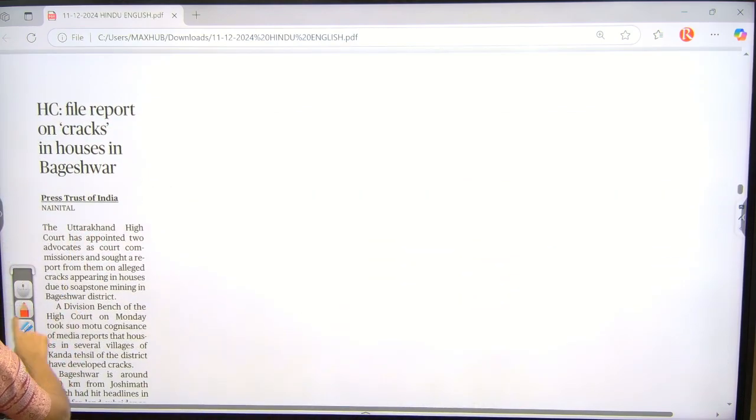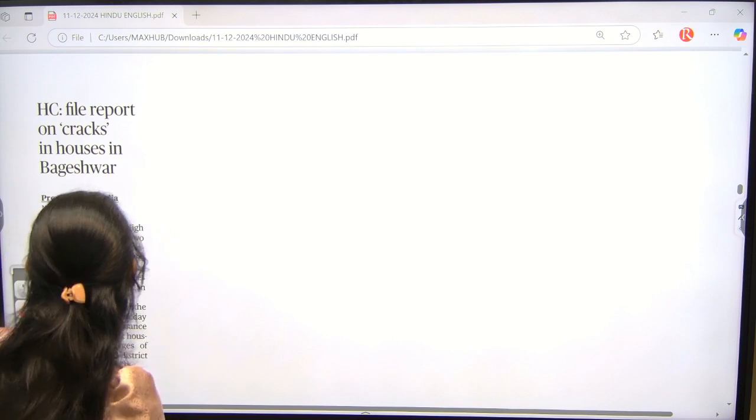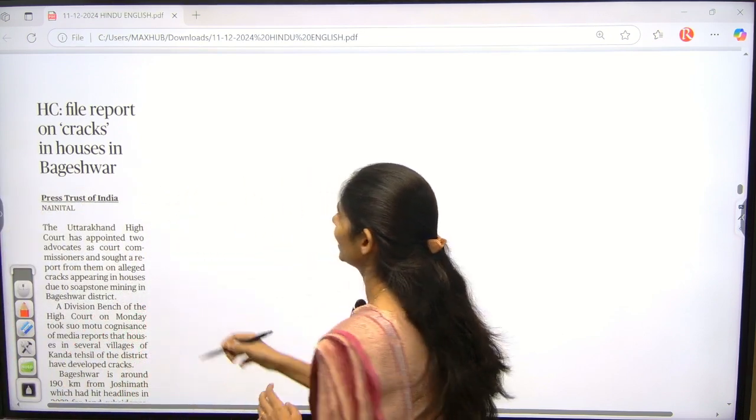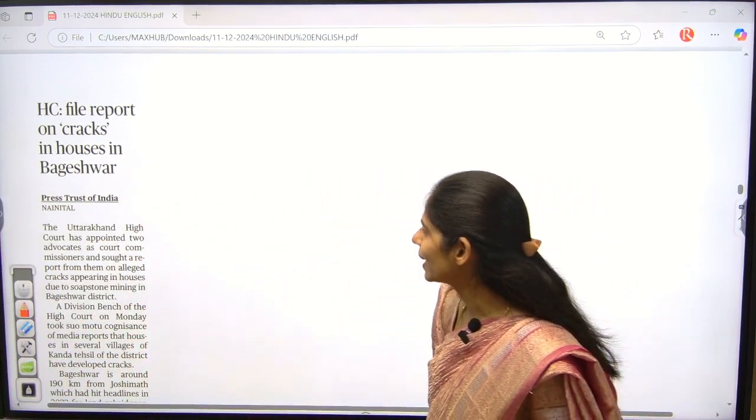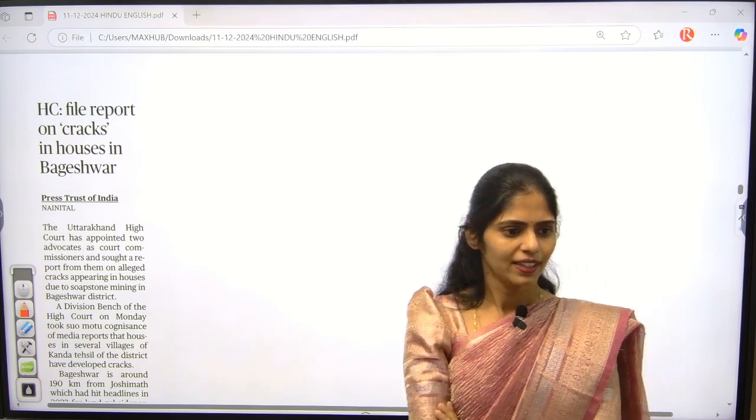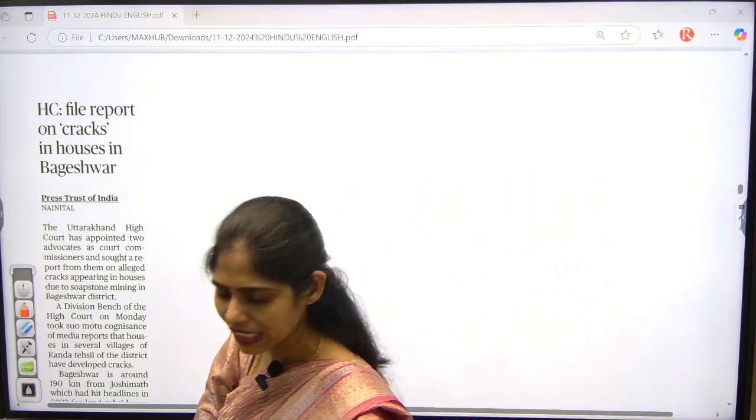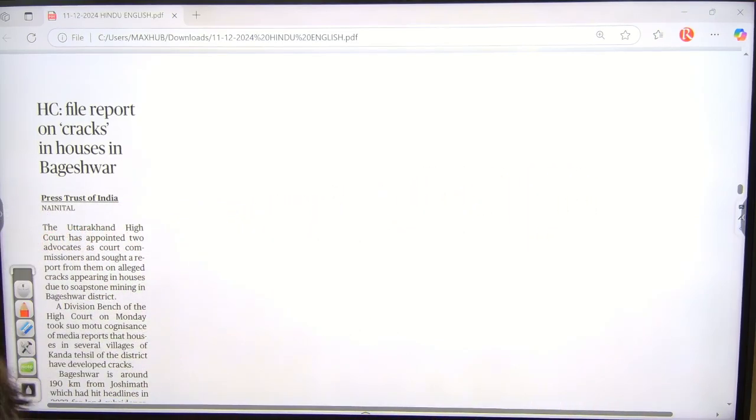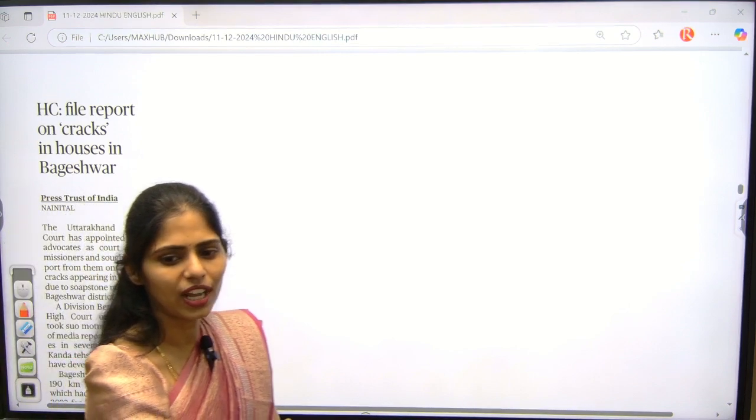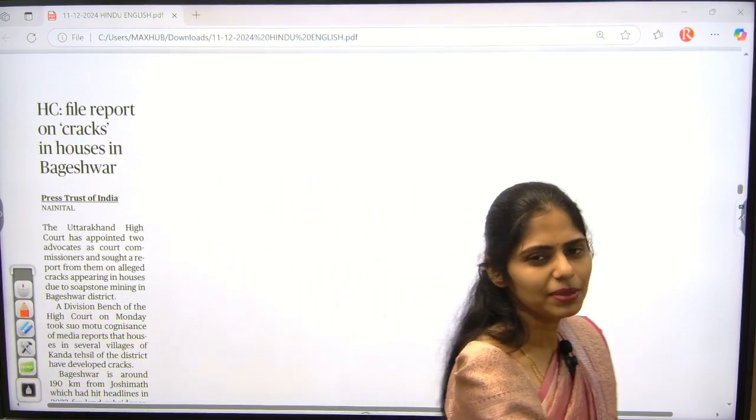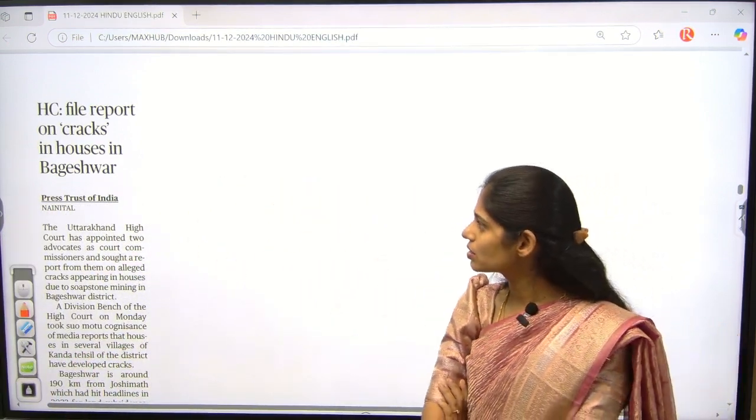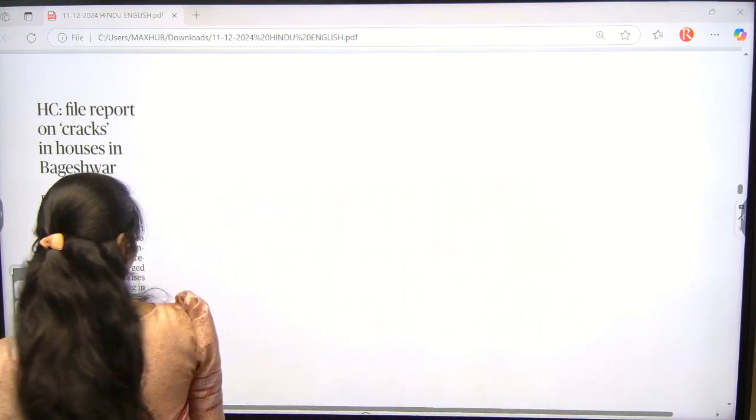See this. High Court filed report on cracks in houses in Bageshwar. So what is this article talking about? Not earthquake. Cracks on houses. So tell me what might be the reasons for these cracks in houses or walls, etc.